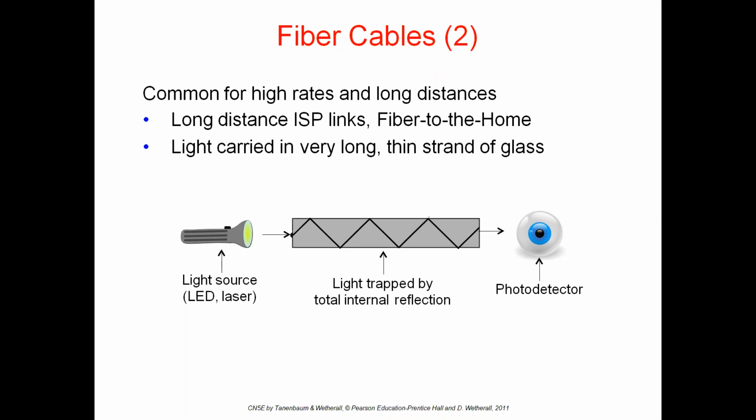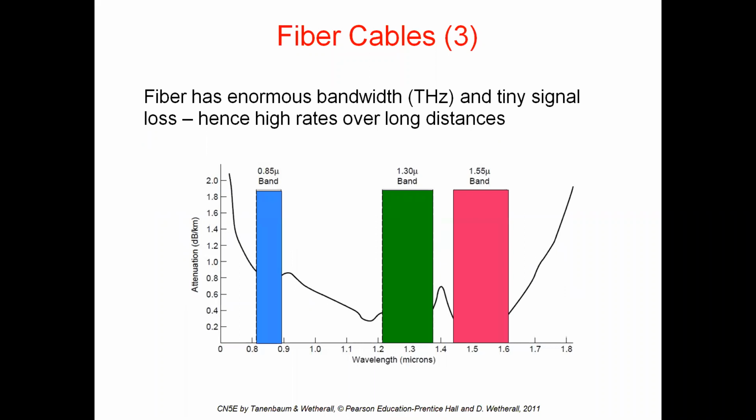I will show you how the light is transmitted in the fiber cable. Here see the graph. This graph represents that the fiber has enormous bandwidth in the terahertz, and it is having a tiny signal loss. Coming to the loss, when you are using high data rate over longer distances, these cables are used. See here in the graph, the wavelength in the x-axis is in microns. Here in the y-axis, see the difference.